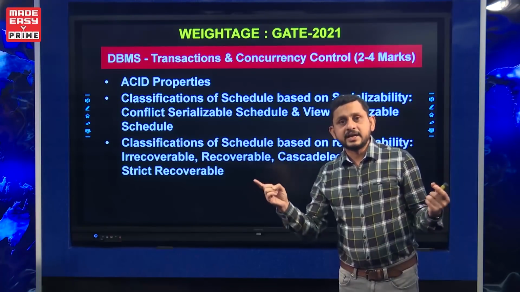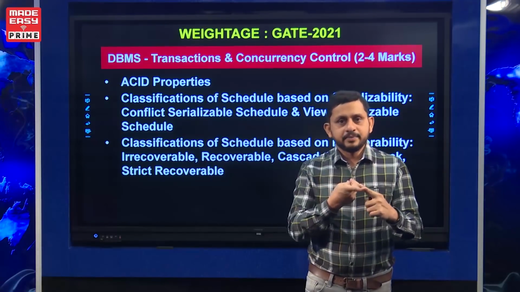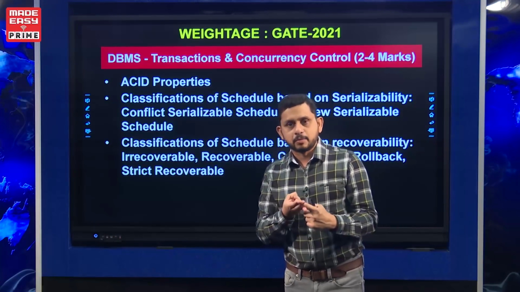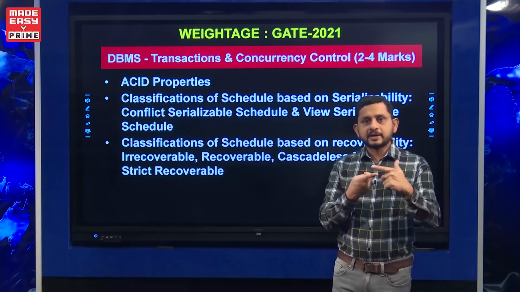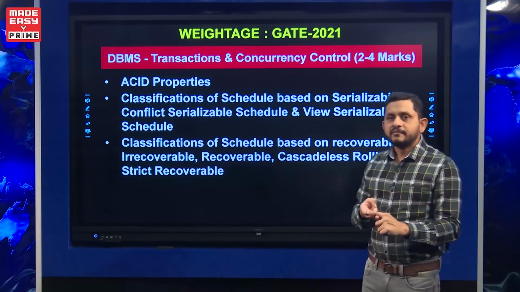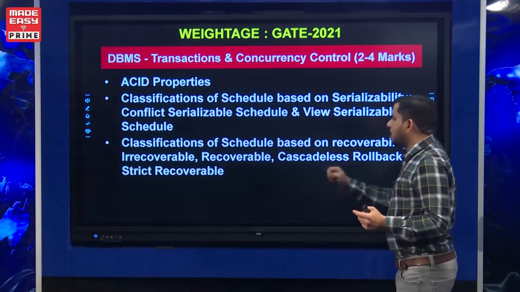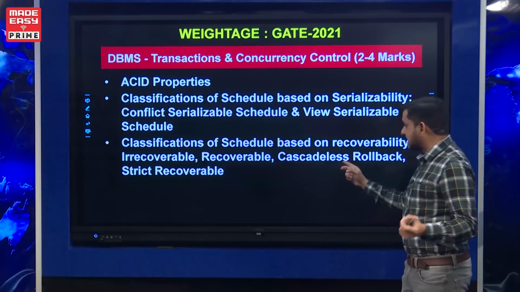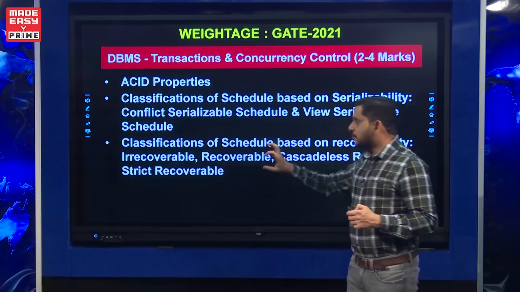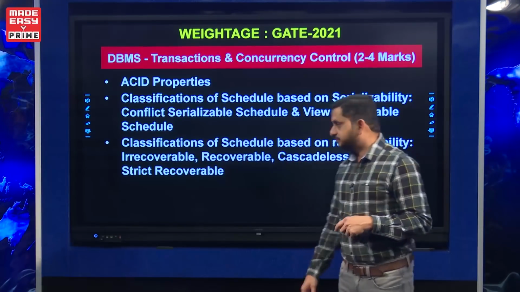There are three drawbacks we are going to study here: the problem of irrecoverability, the problem of cascading rollback, and the lost update problem. In order to control these, we put some restriction in concurrency control, called recoverable condition, cascadeless rollback condition and strict recoverable condition. From an examination point of view, this is another important area from the transaction management.